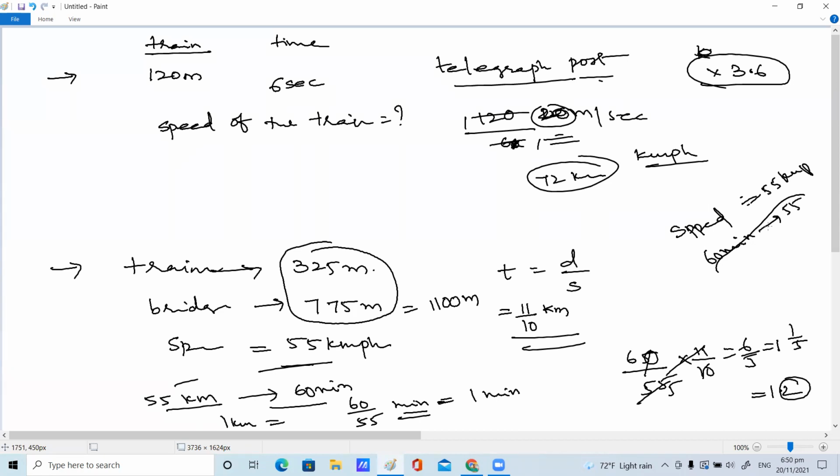First of all, the train takes 11 by 10 kilometers, which means 1.1 kilometer. Yeah, that's the total distance, and the speed is given in kilometer per hour. Very good. So the formula for time is distance upon speed. It is 1.1 by 55. We can express that as 11 by 10 into 1 by 55. So we will get 1 by 50. Then we will convert that to minutes. So it will come to 1.2 minutes.